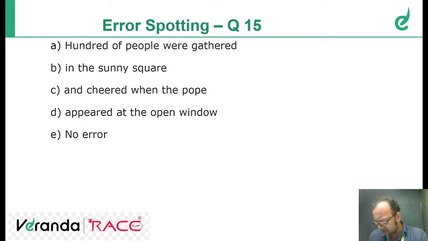Give me the answers, students. Okay, hundreds of people were gathered. I've said the answer, I guess. So it should be hundreds of people. Hundreds of people were gathered in the sunny square and cheered when the Pope appeared at the open window. Okay. Next question. A, fine. Next, question number 16.